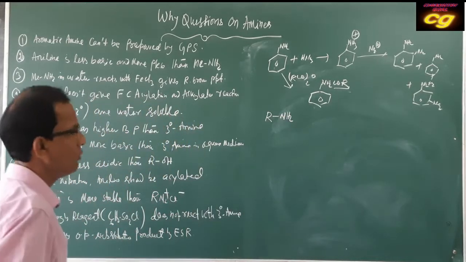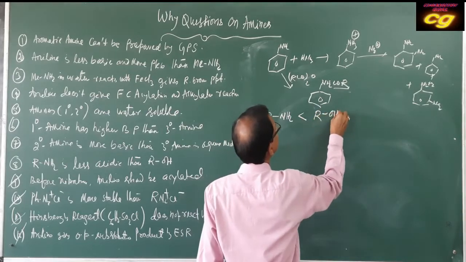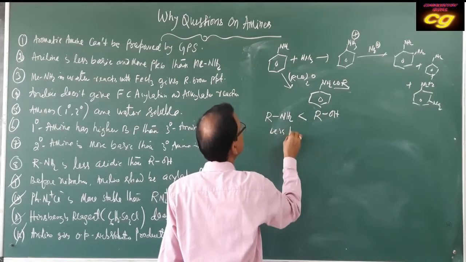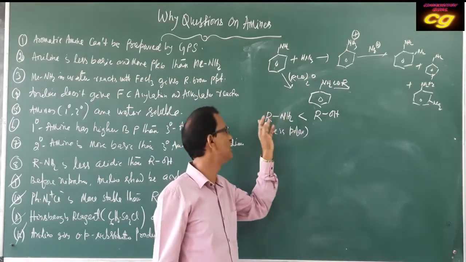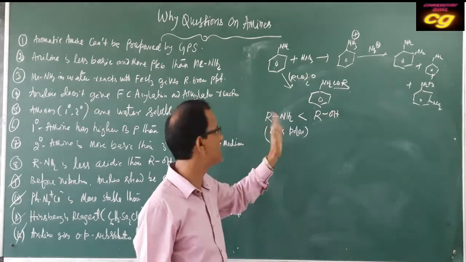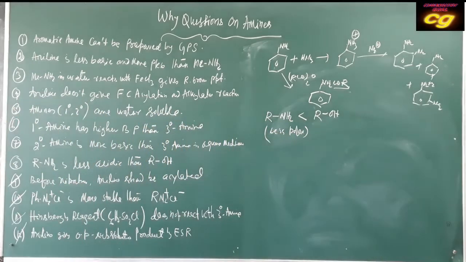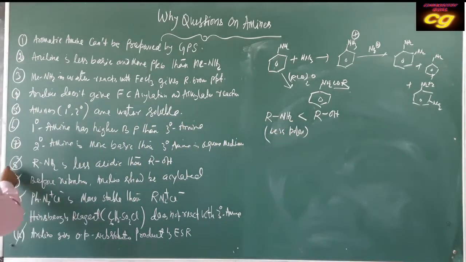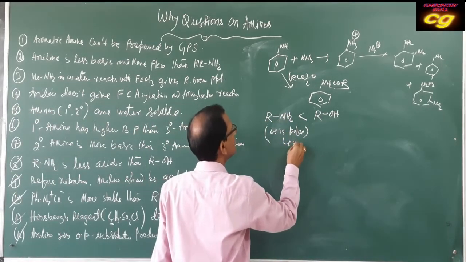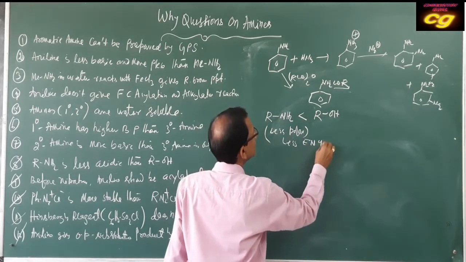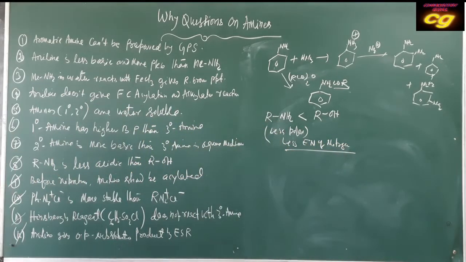That's why we can say it is less polar. It is less polar than alcohol. As it is less polar, you can write this answer, which is better: the NH2 group is less polar than OH. That's why amines are less acidic than alcohol, due to less polarity and less electronegativity of nitrogen. A different answer you can write.